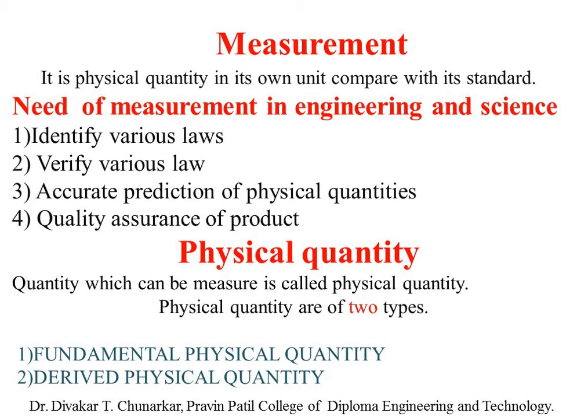So speed is a physical quantity. Velocity is a physical quantity. Temperature we can measure. What is the temperature of our body? So temperature is a physical quantity. Time: what time is it now? So time is also a physical quantity.